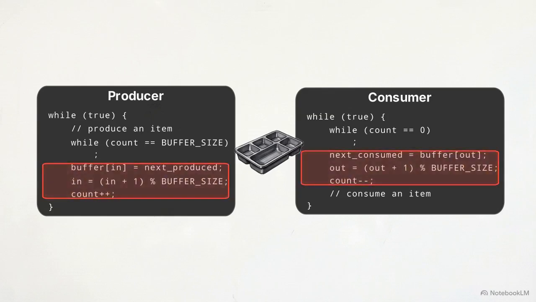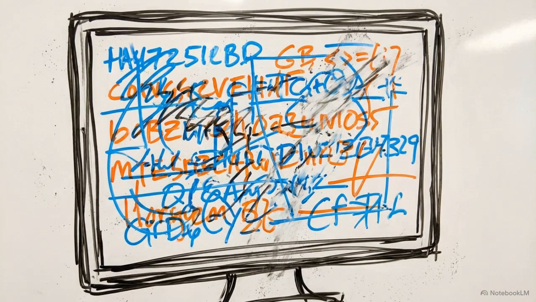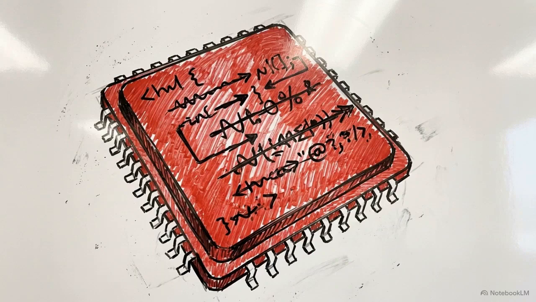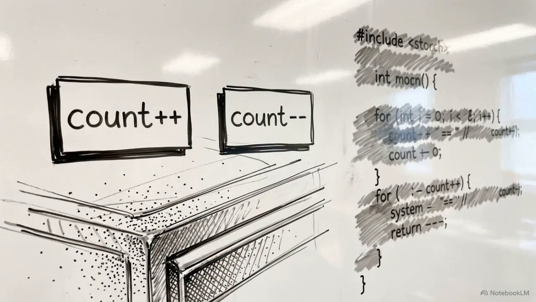Lacking mutual exclusion, the operating system allows both processes to enter these sections simultaneously. When processes overlap inside a critical section, the operating system loses absolute control over the state logic. Variables are modified blindly, setting the stage for invisible data corruption. To understand exactly how this data corrupts, we have to isolate the variables count++ and count-- from the rest of the program and examine their behavior at the hardware level.